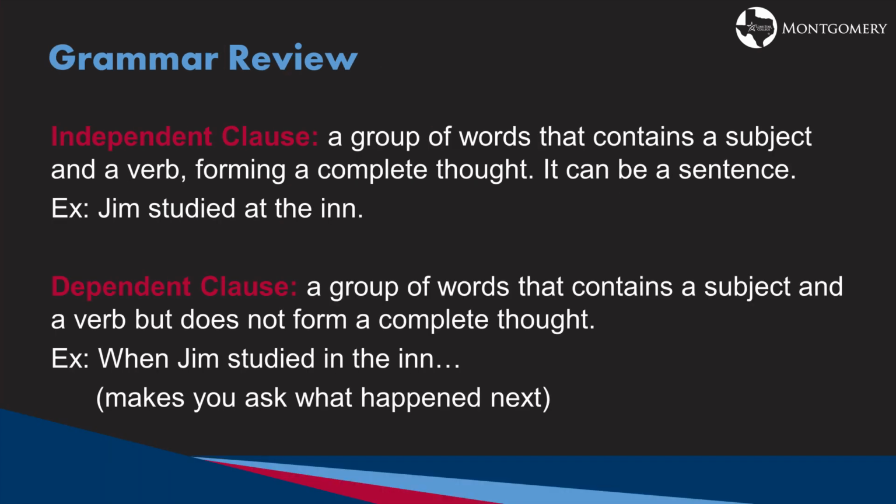Now we're going to go a little bit more in depth with our grammar review. An independent clause is a group of words that contains a subject and a verb, forming a complete thought. It can be a sentence. Jim studied at the inn. This is complete. It gives us all of our information. We're not left wondering what else happens. If we want to, we can just put a period and leave it. A dependent clause is a group of words that contains a subject and a verb, but does not form a complete thought. When Jim studied in the inn. This makes us ask what happens next.